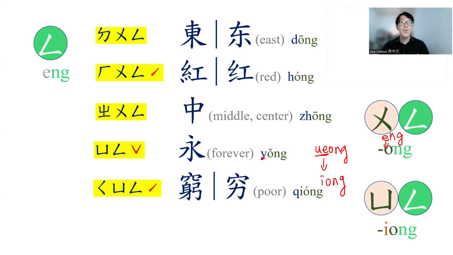Chong means poor. And the next one, xi, yu, first tone, we say xiong, xiong. Xiong in Chinese is chest.